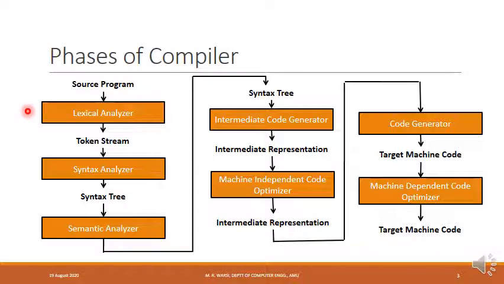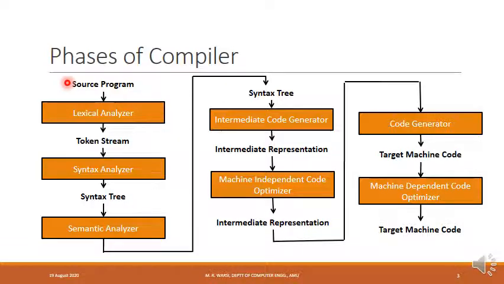First phase in the compiler is known as lexical analysis phase, or it is also known as lexical analyzer. This phase takes the source program as input and converts the source program to a token string. Any source program is a sequence of characters.